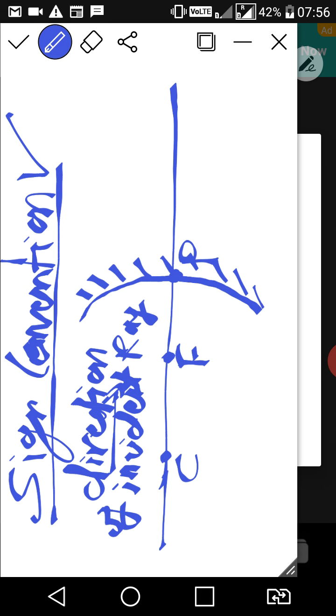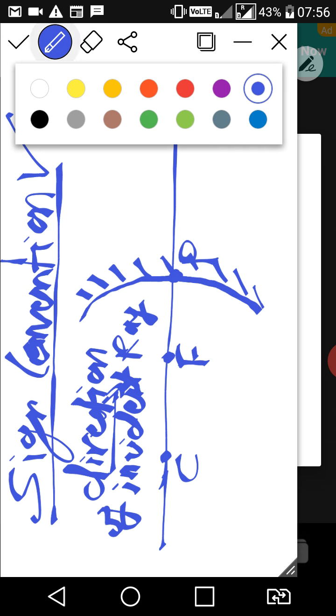So first point that you have to remember, any measurement we must measure from the pole.